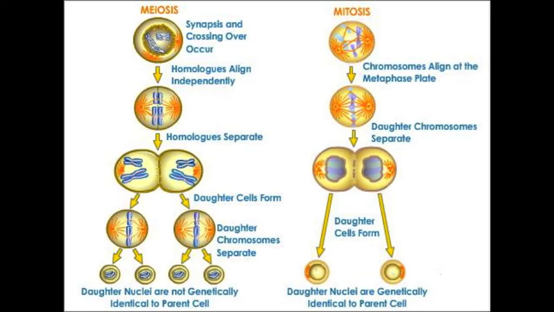Each parent contributes a gamete, which joins together to form a diploid zygote. Each gamete is genetically different due to the crossing over during prophase I.